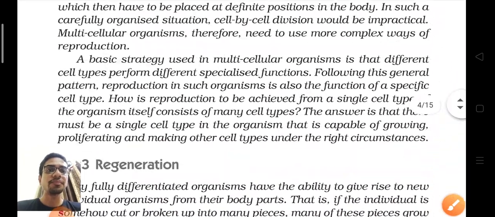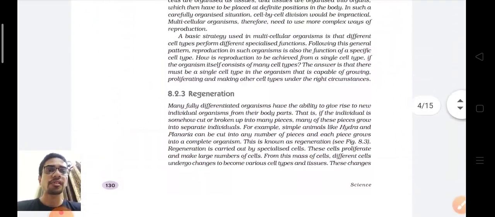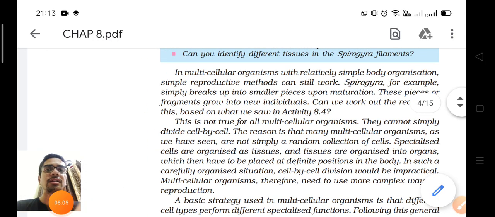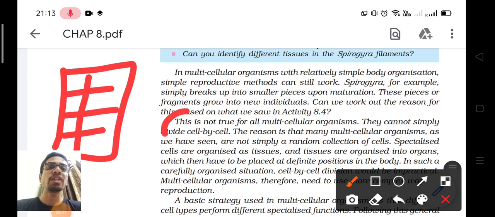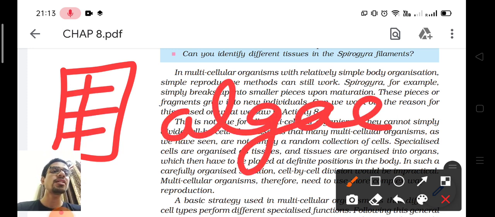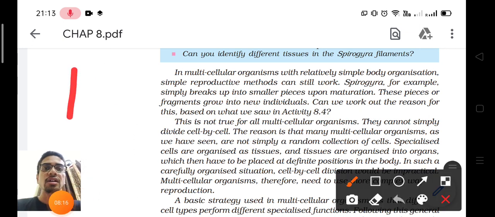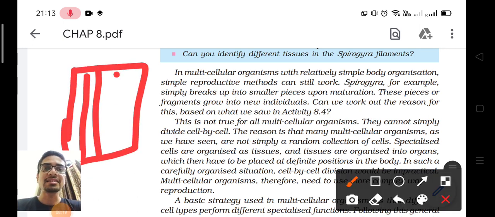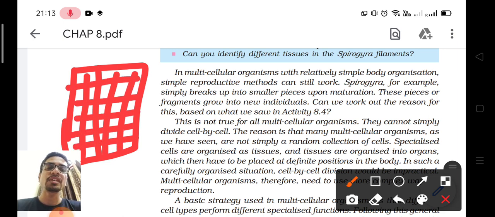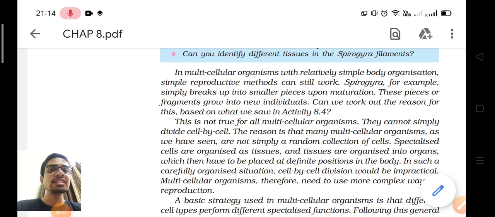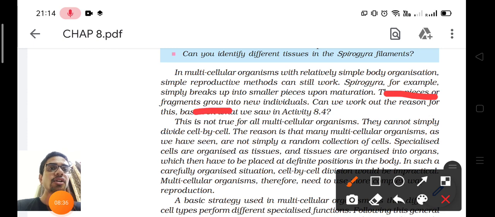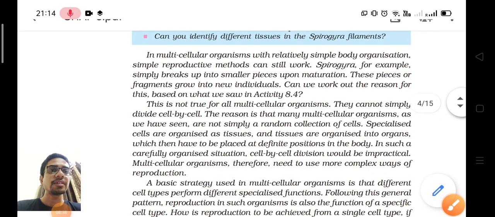Unlike humans, who have different tissues and different organs, simple multicellular organisms have simple body structures. So in multicellular organisms with relatively simple body organization, for example Spirogyra, see this figure. Imagine this is a Spirogyra, which is an algae. Algae is a simple multicellular organism. So Spirogyra has various cells. What happens? Spirogyra fragments into various pieces. These pieces or fragments grow into new individuals, right?